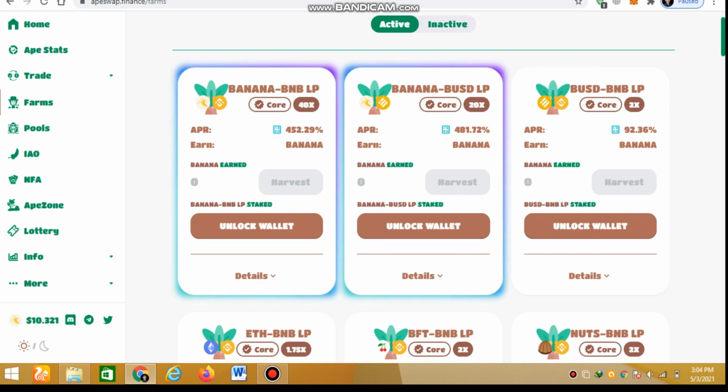If you select this pair, you will earn Banana Coin. You just have to unlock your wallet and provide the LP token liquidity. Then your farming starts, and you will receive the profit.